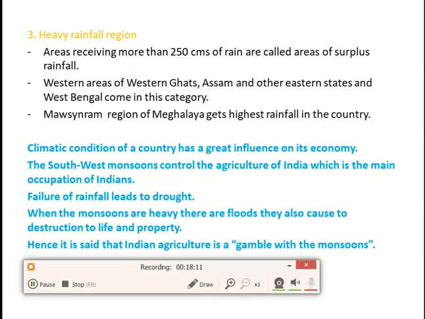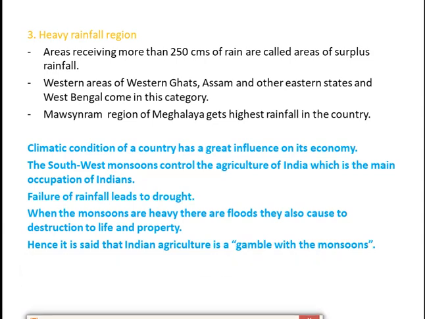Now the third one is called the heavy rainfall region. Which part of our country will receive heavy rainfall? Areas receiving more than 250 centimeters of rain are called areas of surplus rainfall. Over there the rainfall will be more than 250 centimeters. What are the examples for those areas? Western side of the Western Ghats, Assam, other eastern states, and West Bengal come in this category. So you can remember the examples: western side of the Western Ghats, Assam, and West Bengal. These three come under the heavy rainfall region.